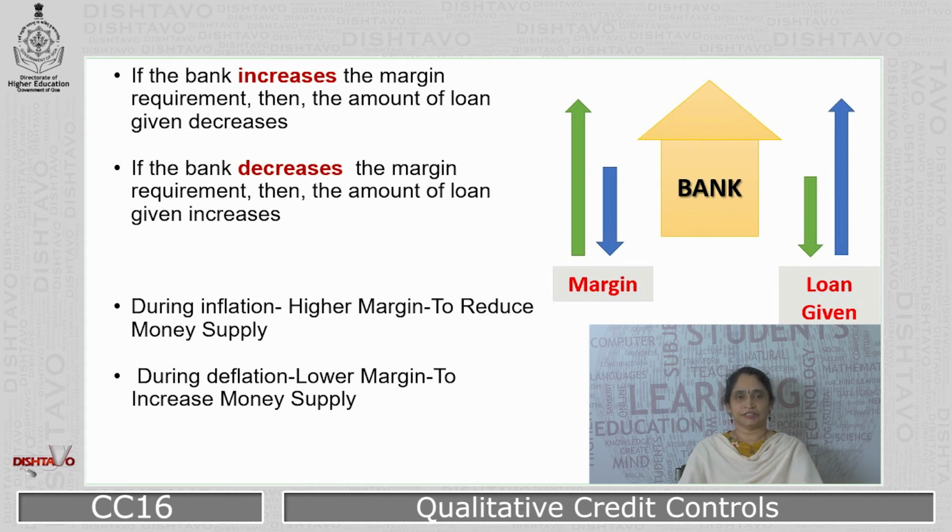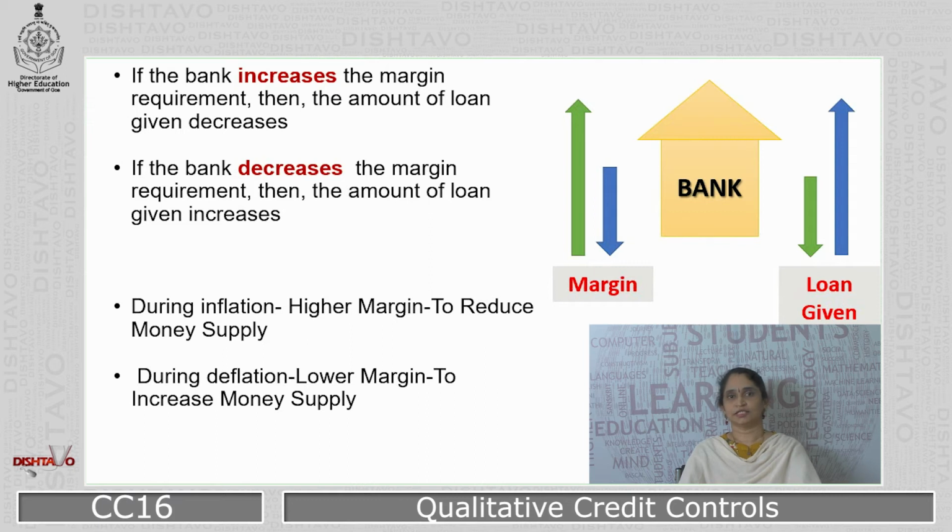If the bank increases the margin requirement, then the amount of loan which is given to the consumer decreases. On the other hand, when the bank decreases the margin requirement, the consumer is able to get more loan from the bank. Again, if you look at this figure, the moment margin is higher, the green arrow shows that the loan which is sanctioned is lower. And the blue arrow shows that if the margin is reduced, the amount of loan which is given by the bank against a collateral security is higher.